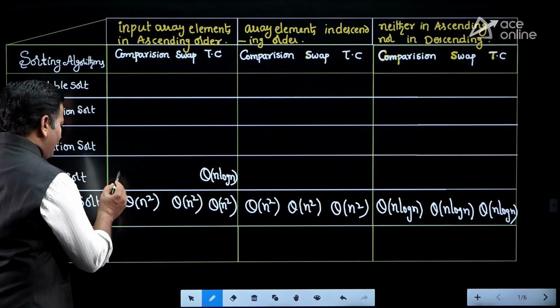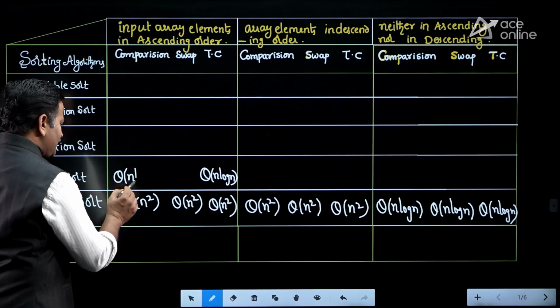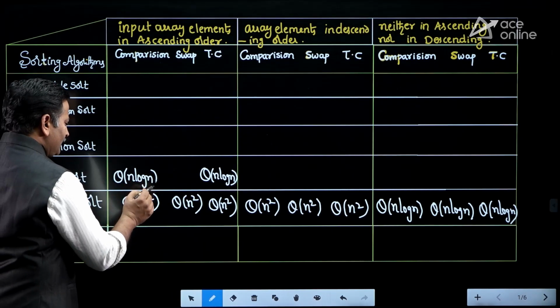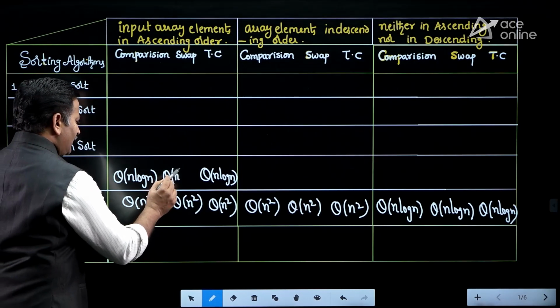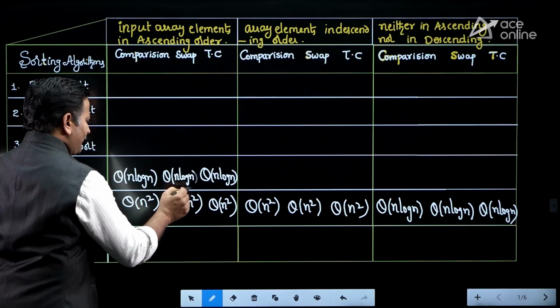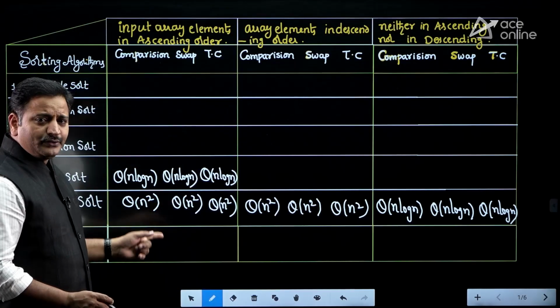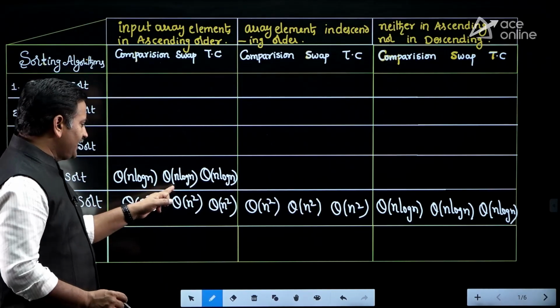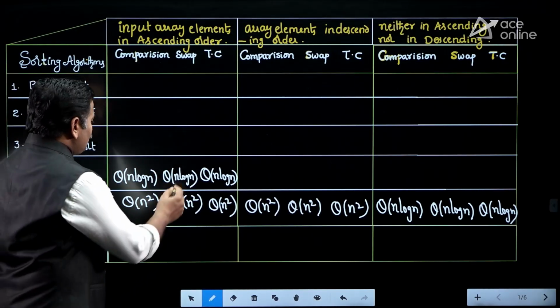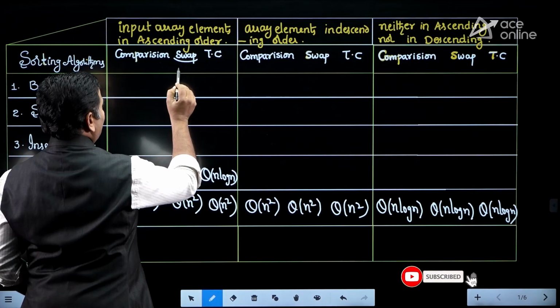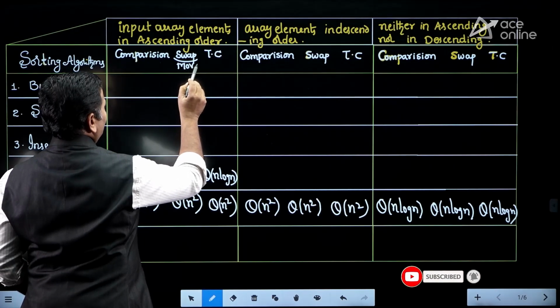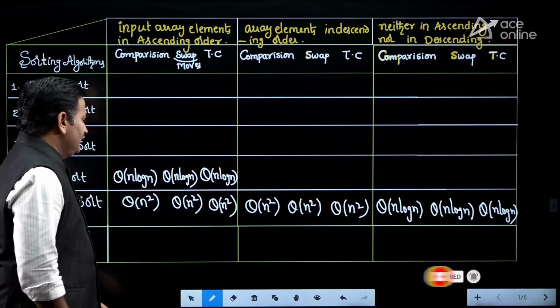If it is n log n, how many comparisons are there? Comparisons are also n log n internally, and data movements are also n log n. Movements means swapping. Generally we use the word swapping, sometimes they use data movements. For merge sort algorithm, we count data movements. Is it clear friends?